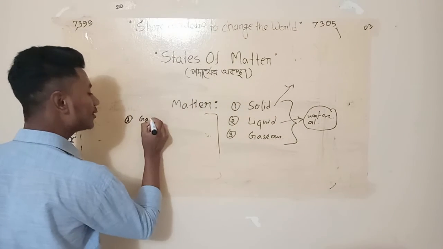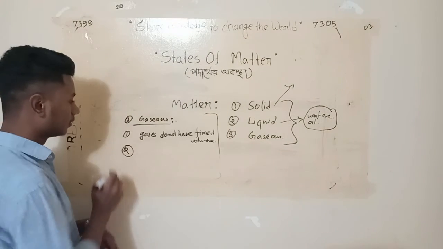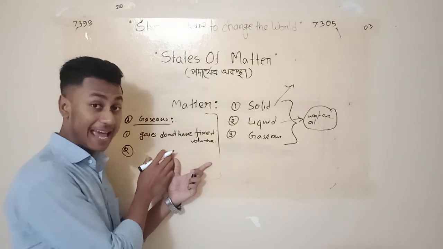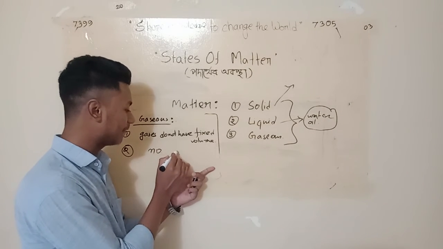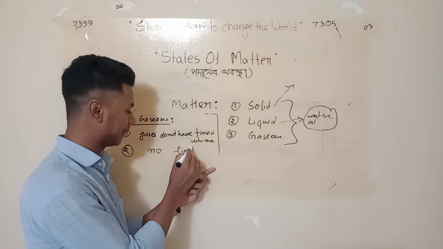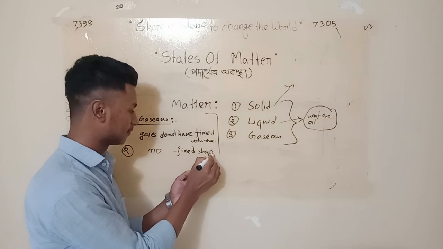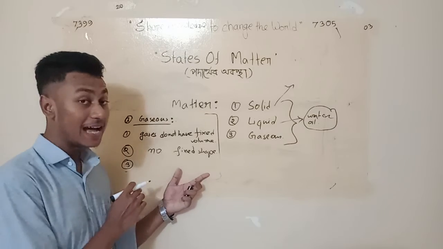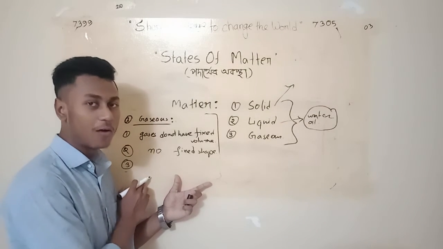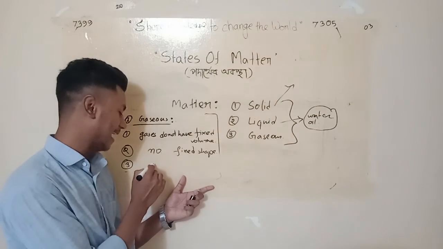So now let's talk about the gaseous state. Does gas have a fixed shape? No, the answer is no. Gases do not have a fixed shape. Then number 3, does it have a specific mass, or a fixed mass? Yes, it has a fixed mass.